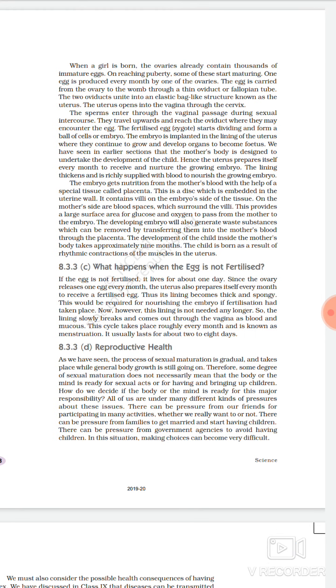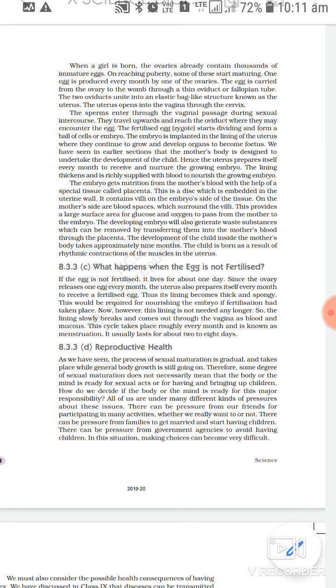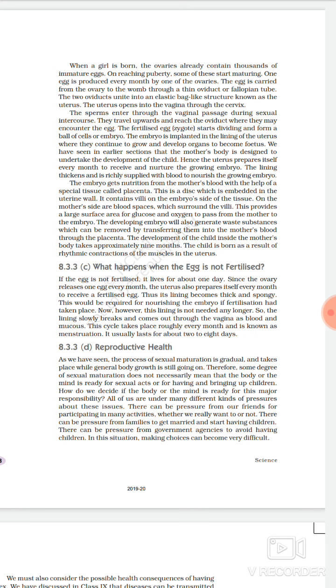In that, we saw that when the egg is released by either of the ovaries, it comes into a tube-like structure called the fallopian tube, or oviduct also. It travels through that oviduct and passes through different developmental stages. In yesterday's video we have discussed this. So to see that video with diagrams, as we are discussing with NCERT today, for the diagrammatic representation and PPT representation, you can watch that video that I posted yesterday. The egg is carried in the ovary.